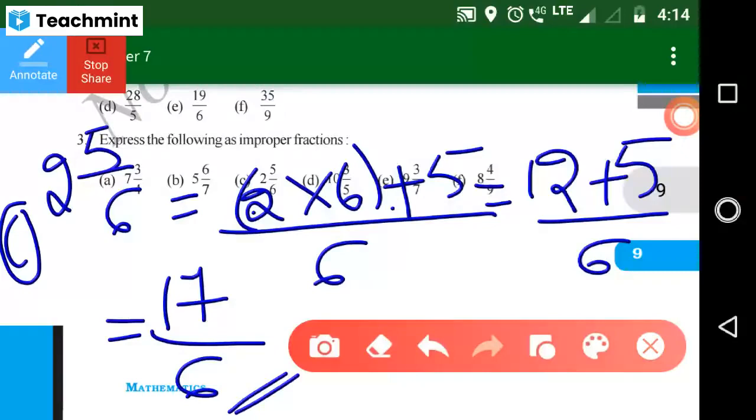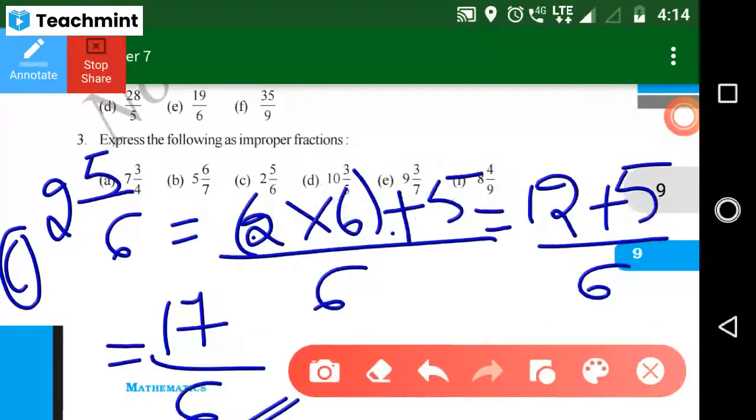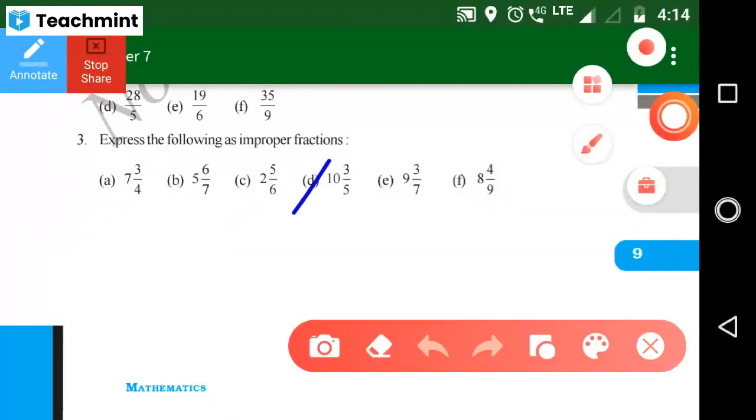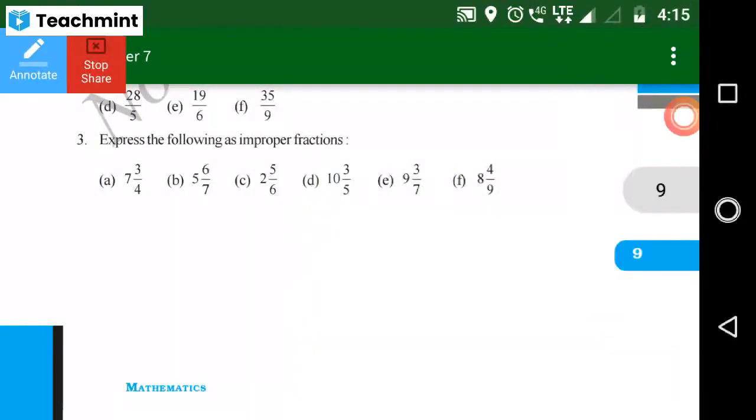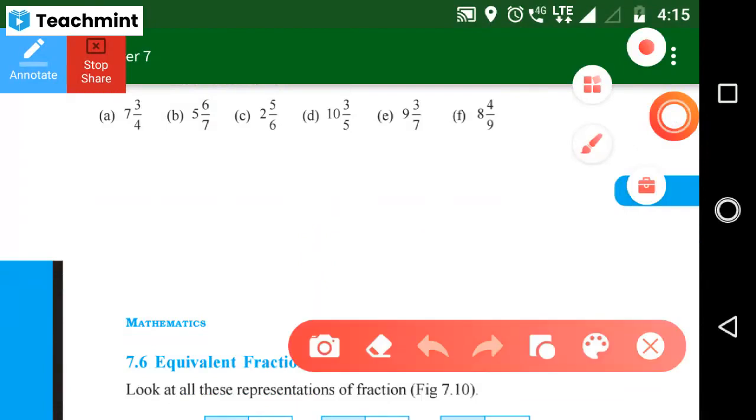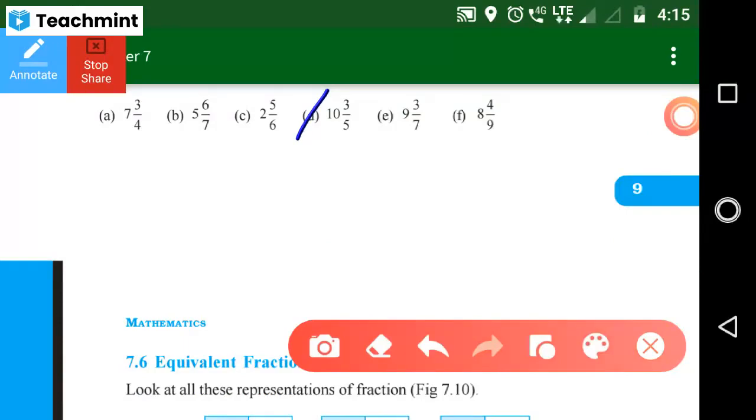Yes, good. So C question is completed now, all of you. So all those who have completed C question, you can solve D question in your notebook. Ma'am, I solved. The answer is 53 by 5. Denominator is 5, numerator is 53.